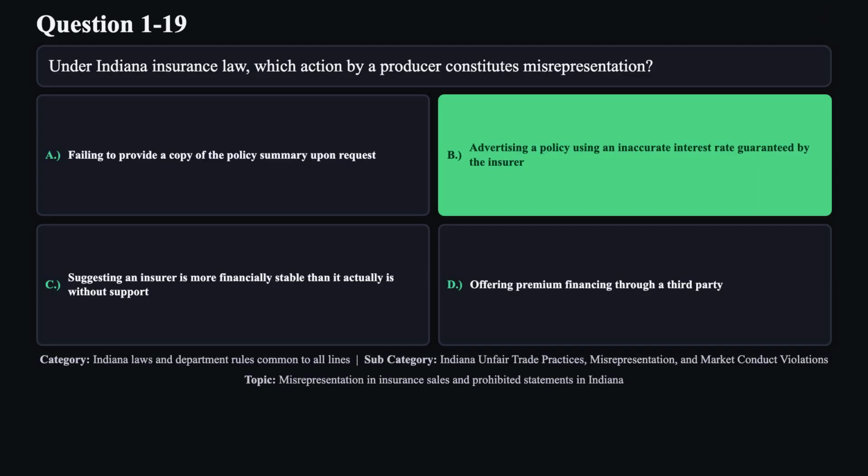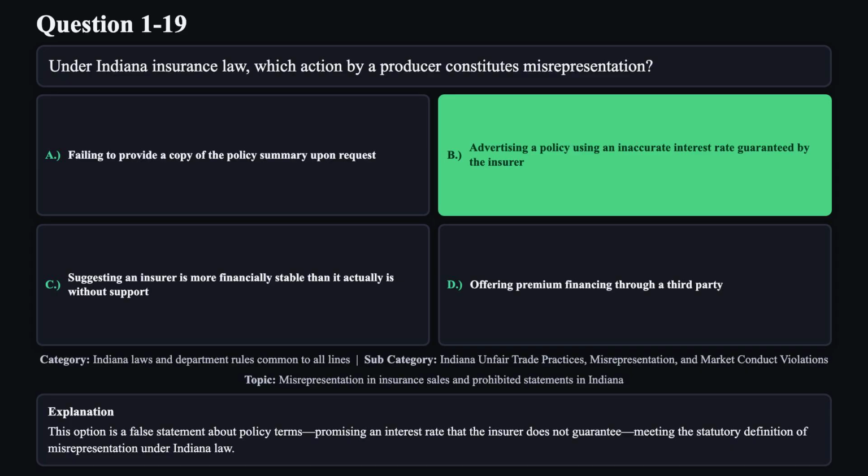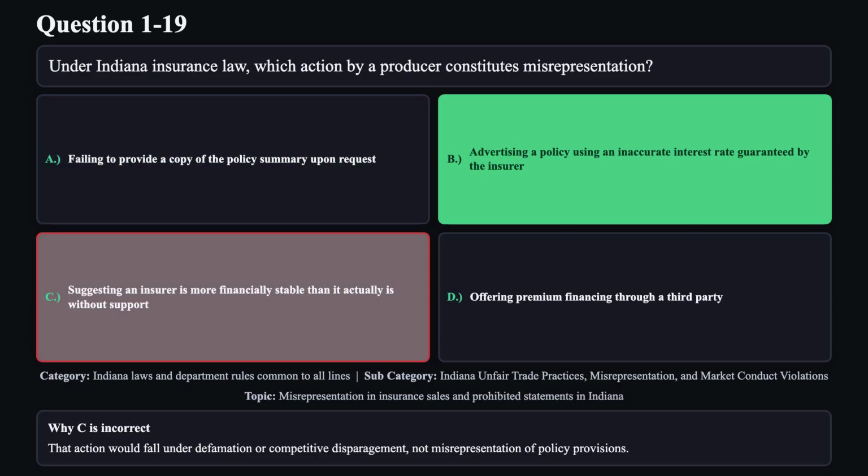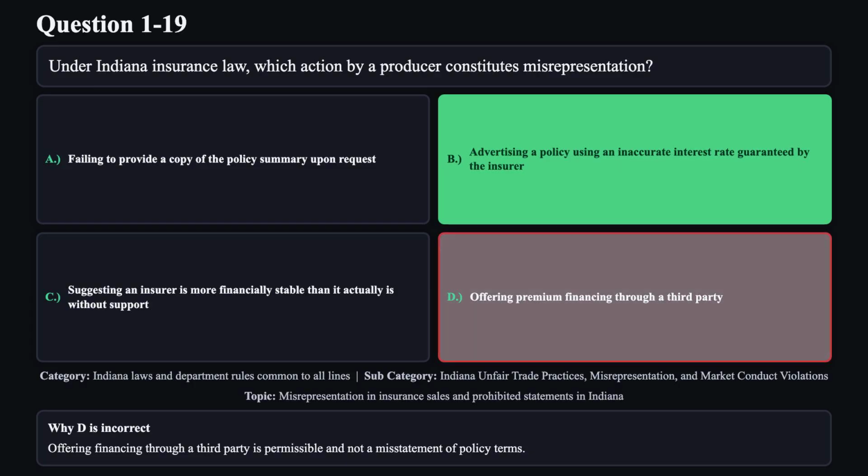The correct answer is B. This option is a false statement about policy terms, promising an interest rate that the insurer does not guarantee, meeting the statutory definition of misrepresentation under Indiana law. Reason A is not correct. This describes a disclosure violation rather than an explicit false statement about policy terms. Reason C is not correct. That action would fall under defamation or competitive disparagement, not misrepresentation of policy provisions. Reason D is not correct. Offering financing through a third party is permissible and not a misstatement of policy terms.